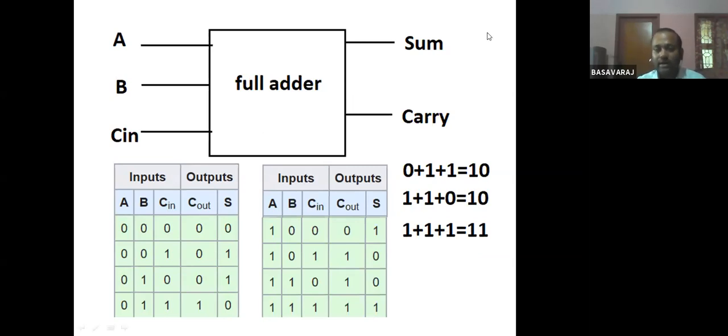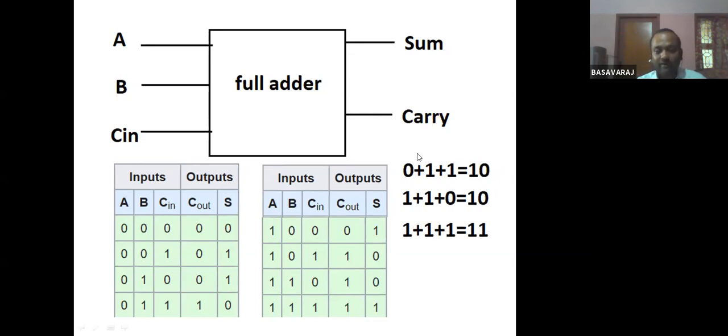Now here, one thing that we have to see. For example, A, B, C, 3 bits are there, so it is a 3-bit addition. For example, if I give A is equal to 0 plus 1, the result is 1, 0. In this 1, 0, the 0 represents the sum and the 1 represents the carry.